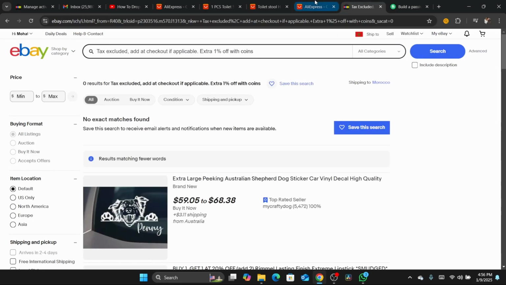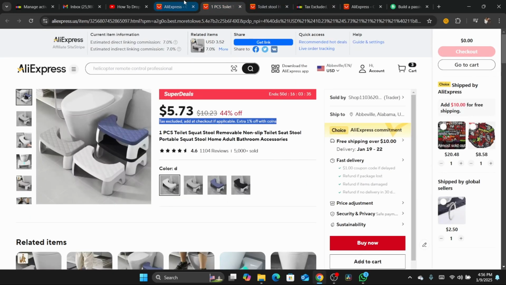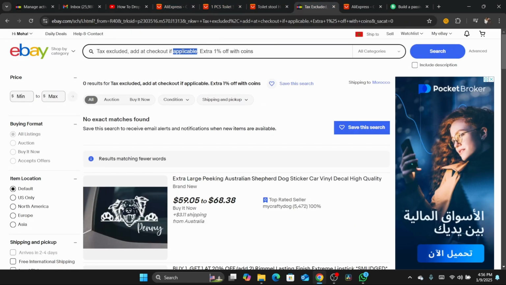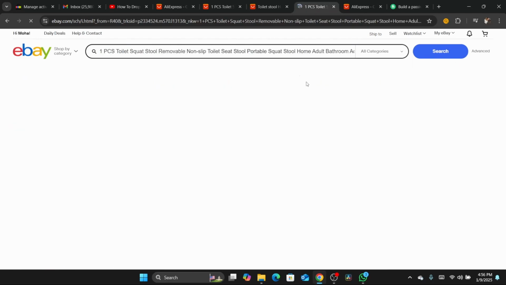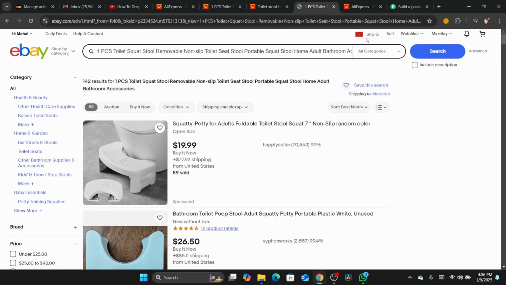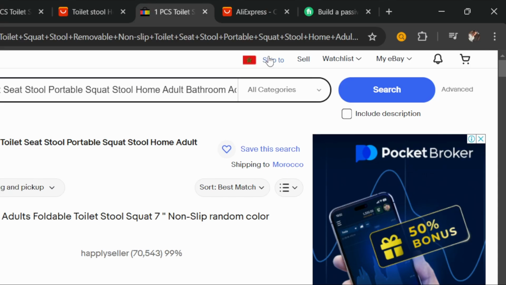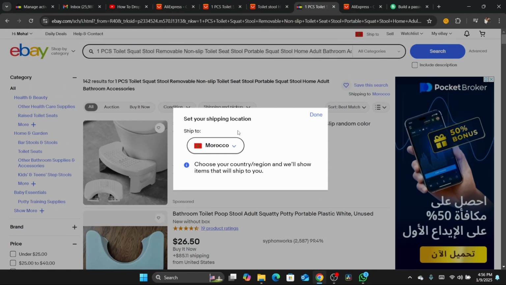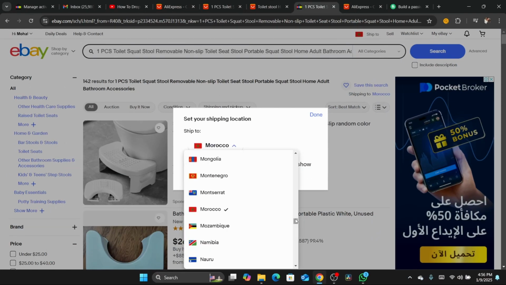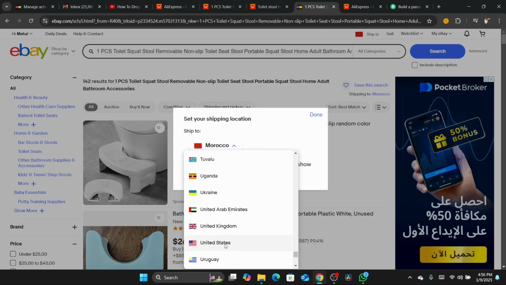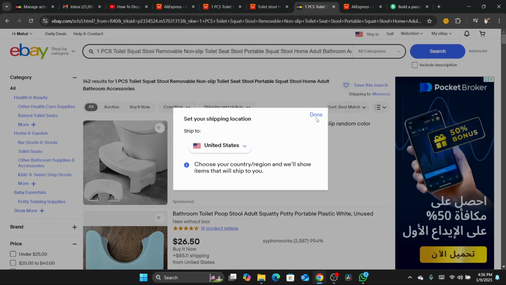I'm going to copy the title, go to eBay, and paste the title there, okay? Of course, this works for people who don't live in the United States too. You want to click on your country in the top right on your eBay and switch from your country to United States. So I'm going to do that right now. Click on United States, click on done, okay?